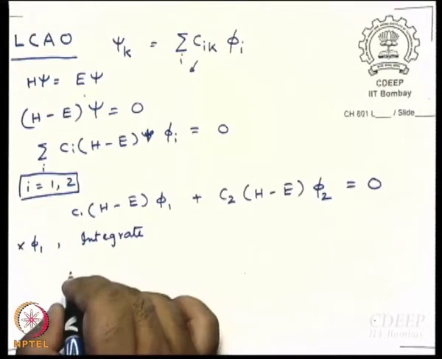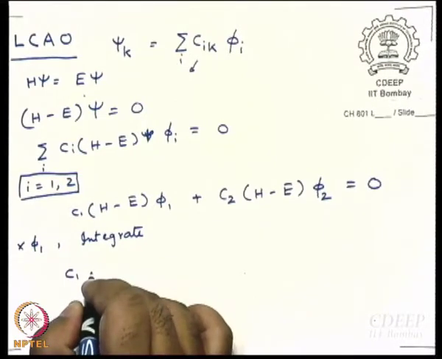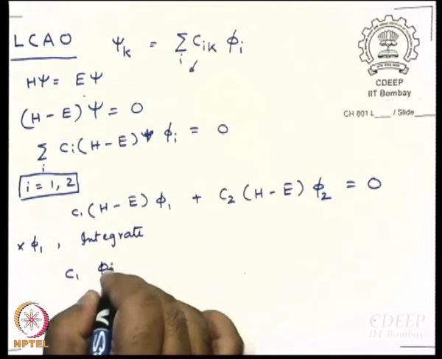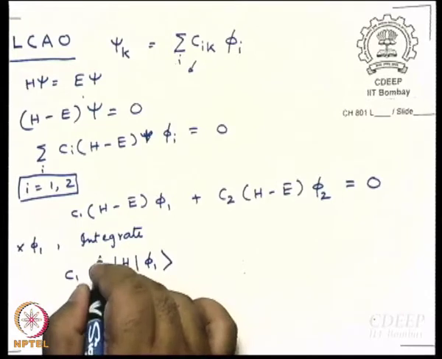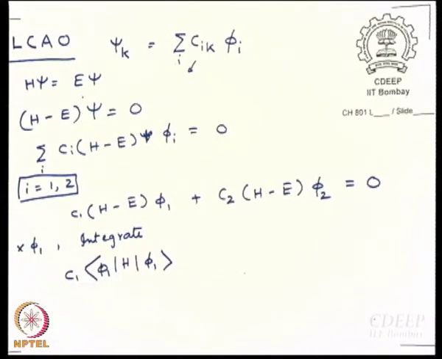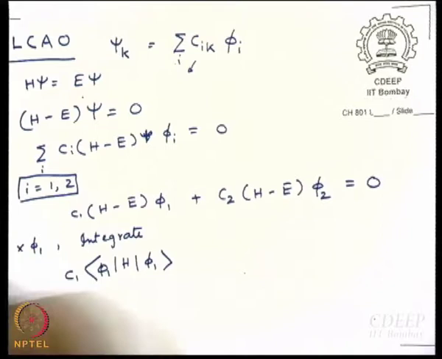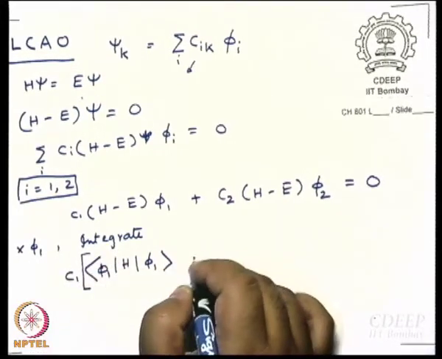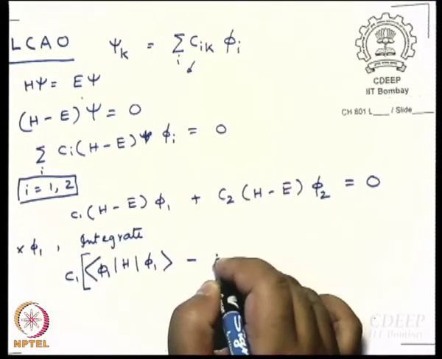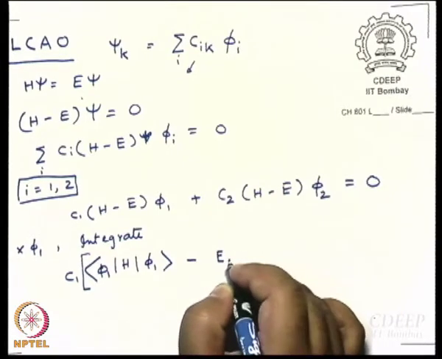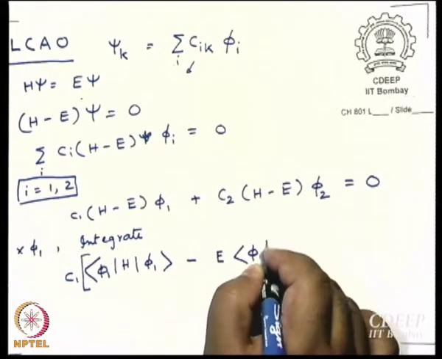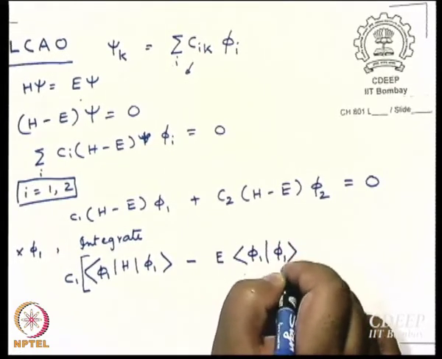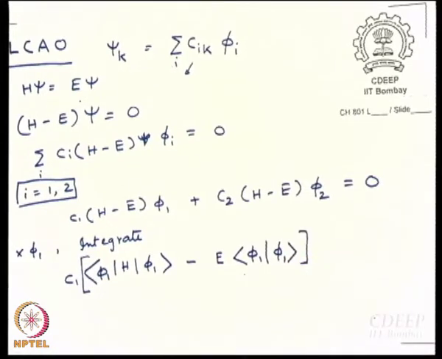If you multiply by phi 1 and integrate, then what is it that you get? You get C1 times the integral of phi 1 H phi 1 over all space. Everybody knows bracket notation, you have told me, right? Then the next term is minus C1, E is a constant and so can come out, and what is the integral? Phi 1 squared integrated over all space.